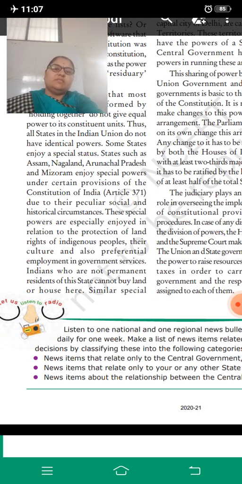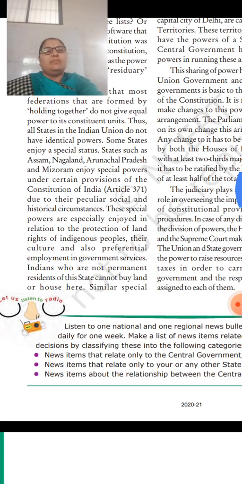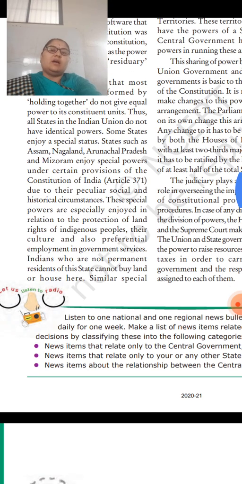So these states are enjoying special powers under certain provisions of our Constitution, Article 371. Why? Because of their peculiar social and historical circumstances.